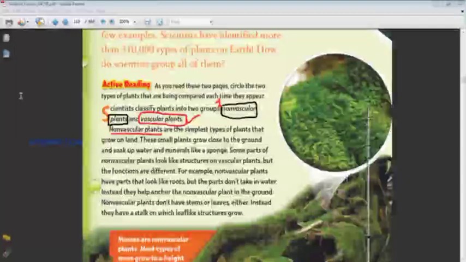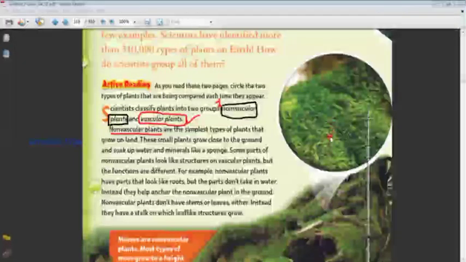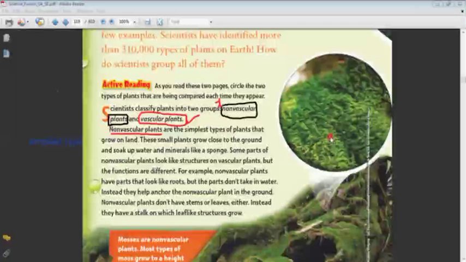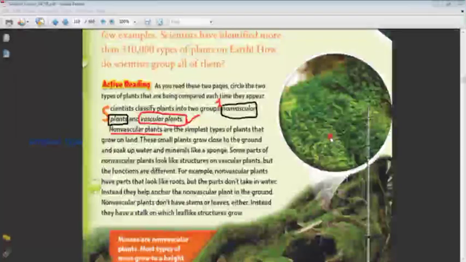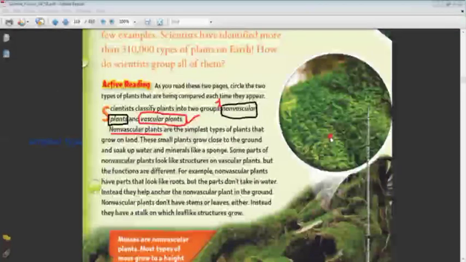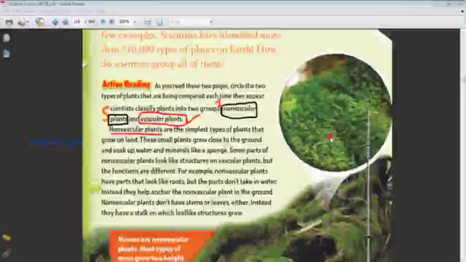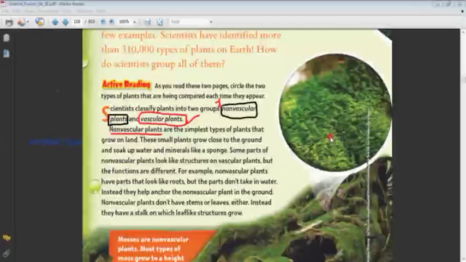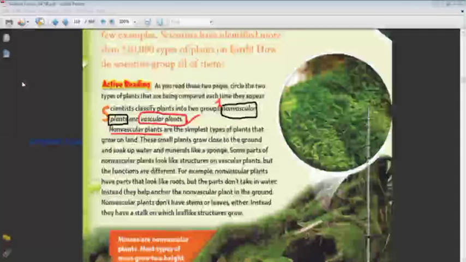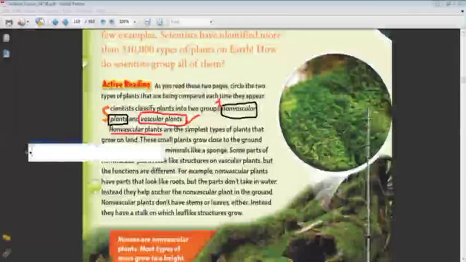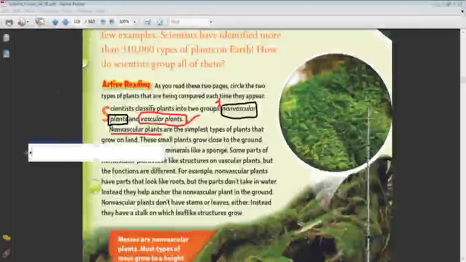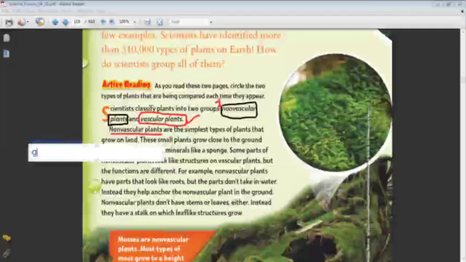Look at the pictures here. This plant doesn't grow longer or taller than this. It always stays small and near the land or near the ground. Why do you think it's close to the ground? Because it is sticking to the ground. Why does it stick to the ground? Because it's not like the vascular plant.